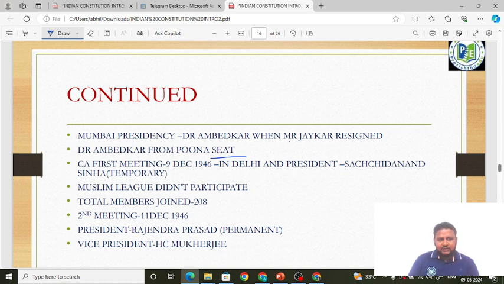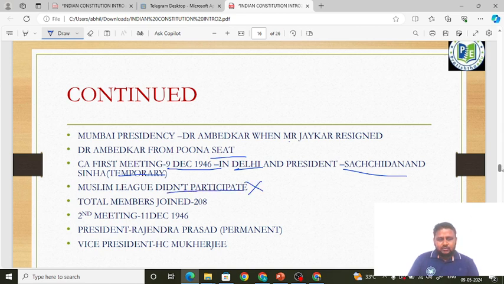Okay, next we have to learn about certain meetings of the Constituent Assembly, certain other facts. See, the first meeting of the Constituent Assembly was held on 9 December 1946 in Delhi. Very important, 1946. Where was it held? Not in Lahore. It was held in Delhi. Okay, and its president was whom? The president was Sachchidananda Sinha, and he was the temporary president. Understood, friends? The Muslim League did not participate in the Constituent Assembly meeting.